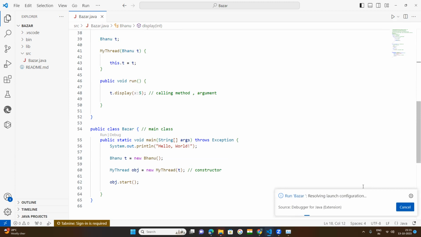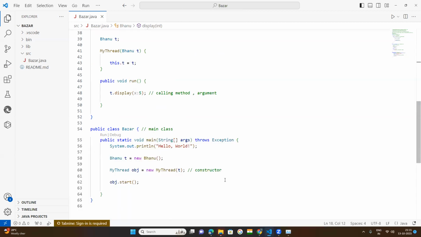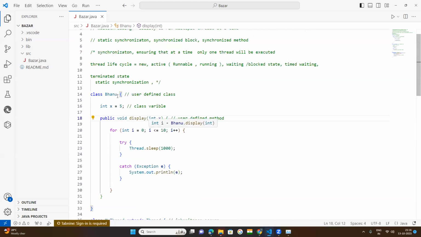This one, let it be executed first. It will be executed. So any mistake? Class Bhanu, class variable, it will not give any error.